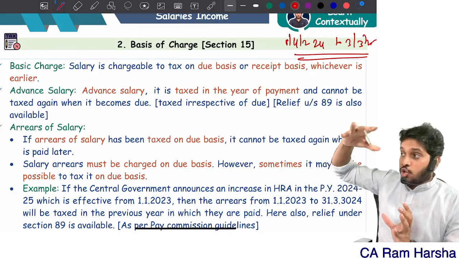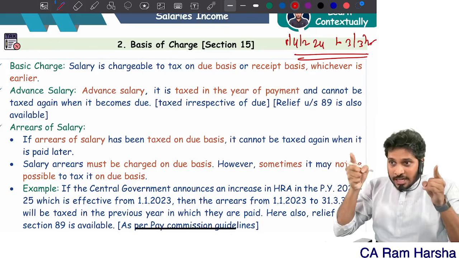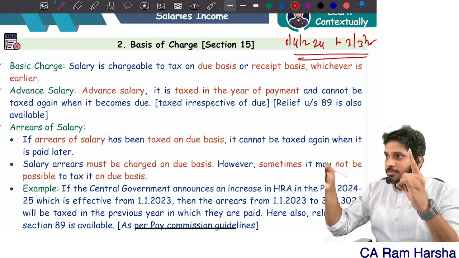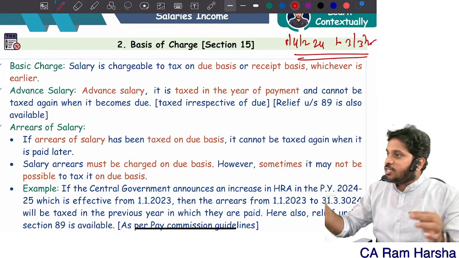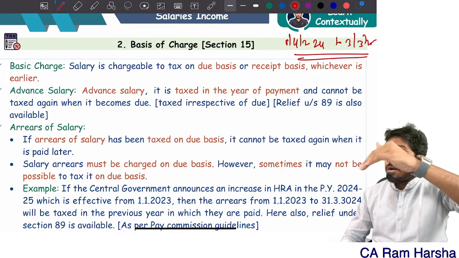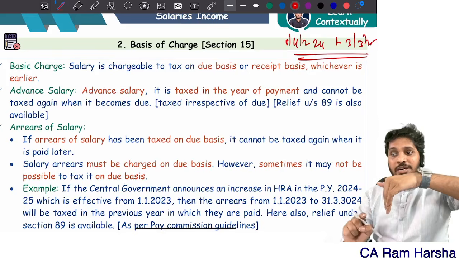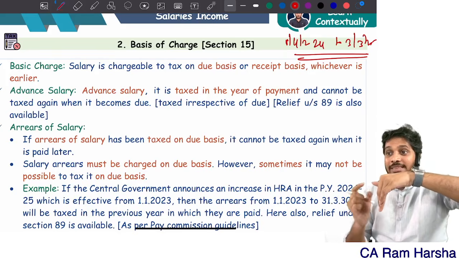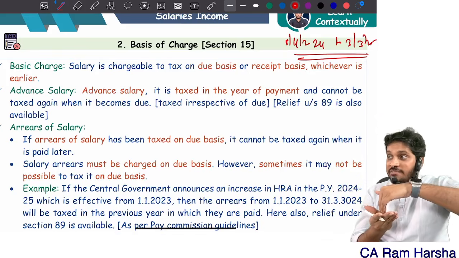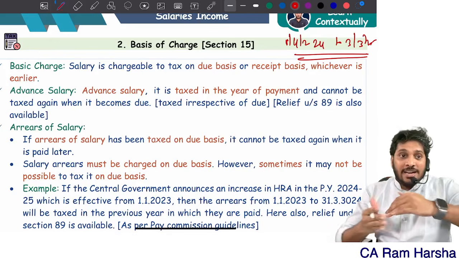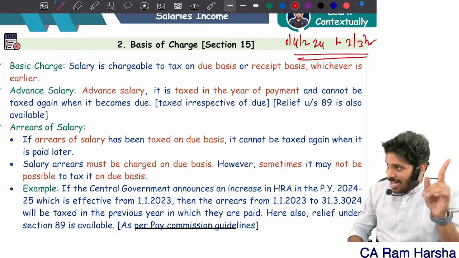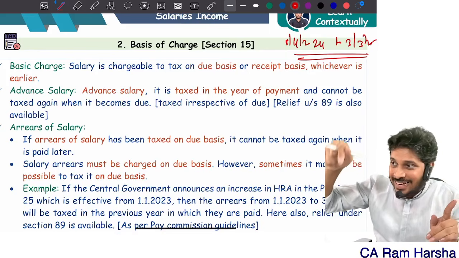March month salary is due to me next year. In the 24-25 year, how many due dates will come? 12 due dates. The first due date will be 1st April 2024. The amount I receive on 1st April 2024 is last year's March month salary, but since it is due on 1st April, the due date comes under the 24-25 year. Even though it is last year's March salary, it is taxable in the current year.